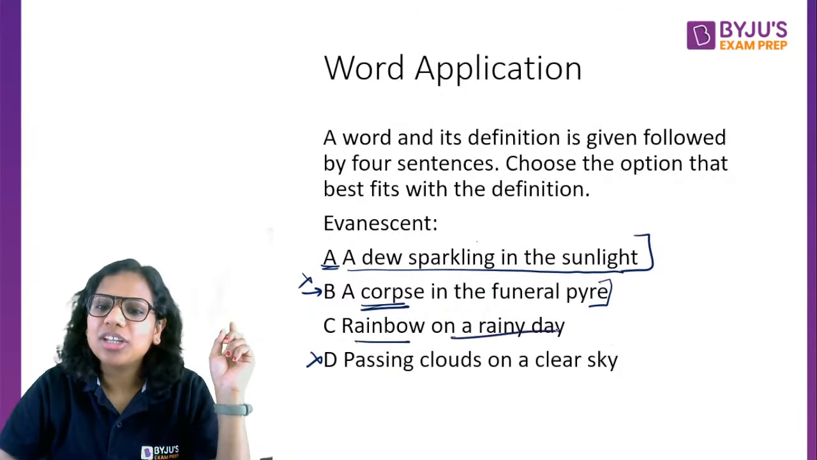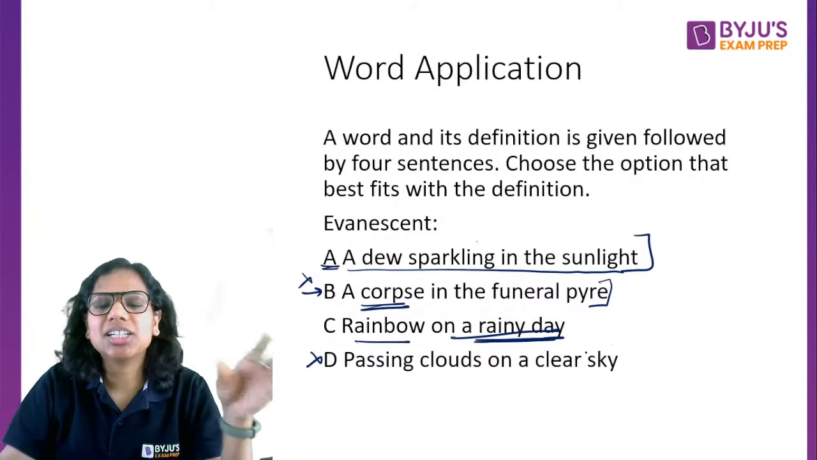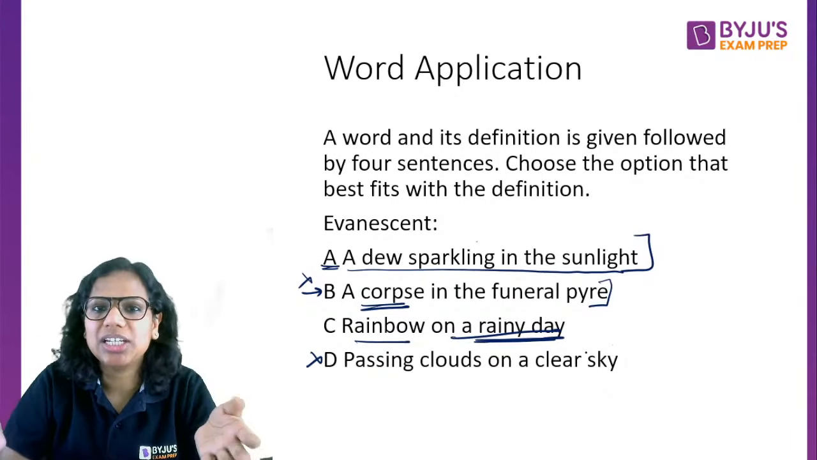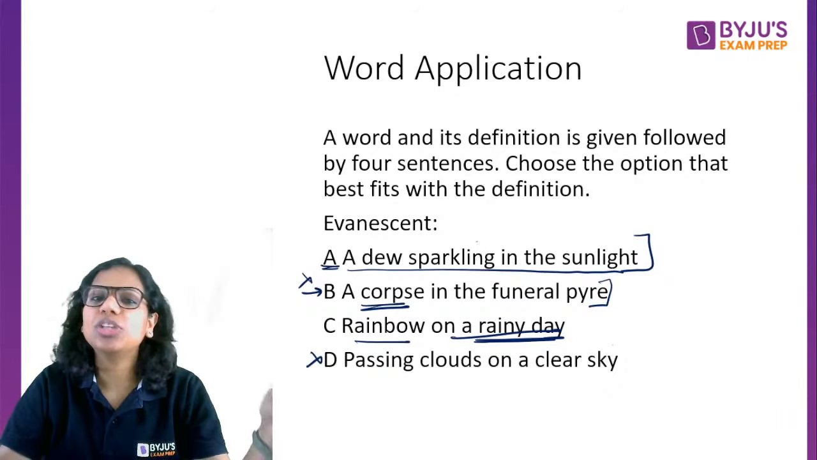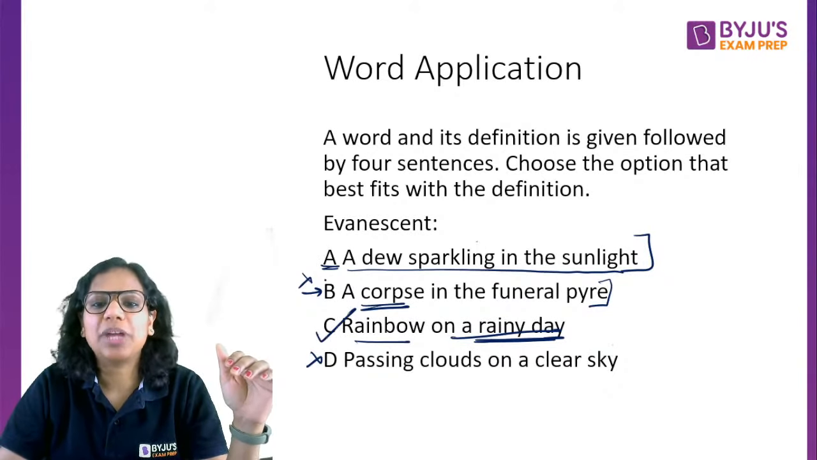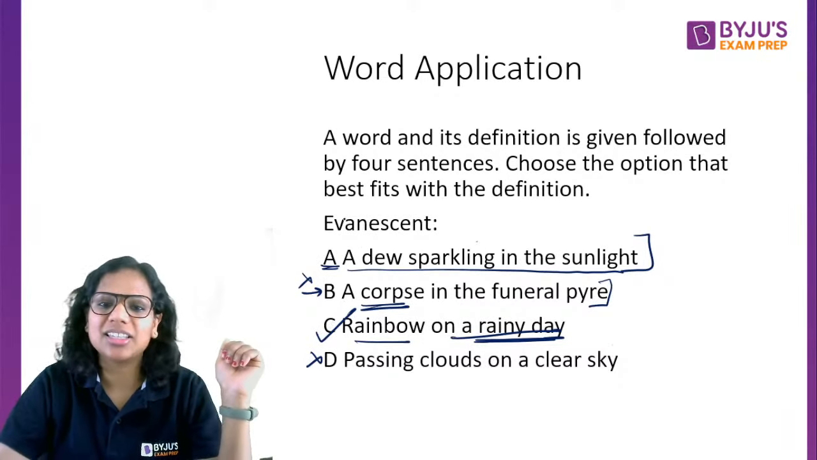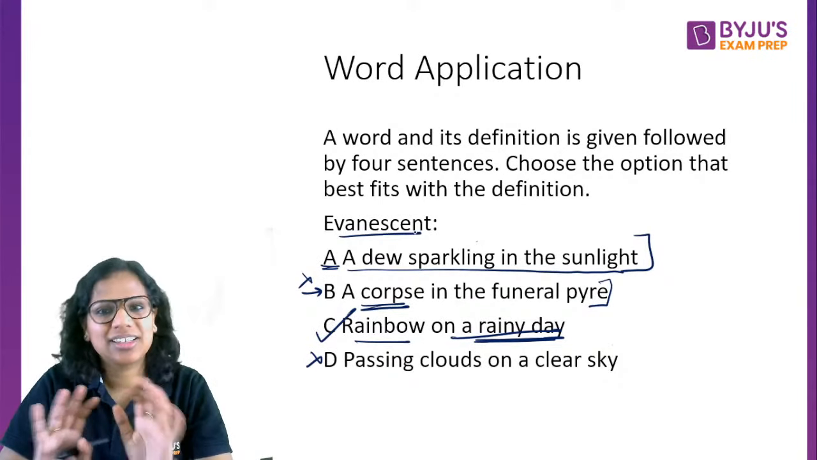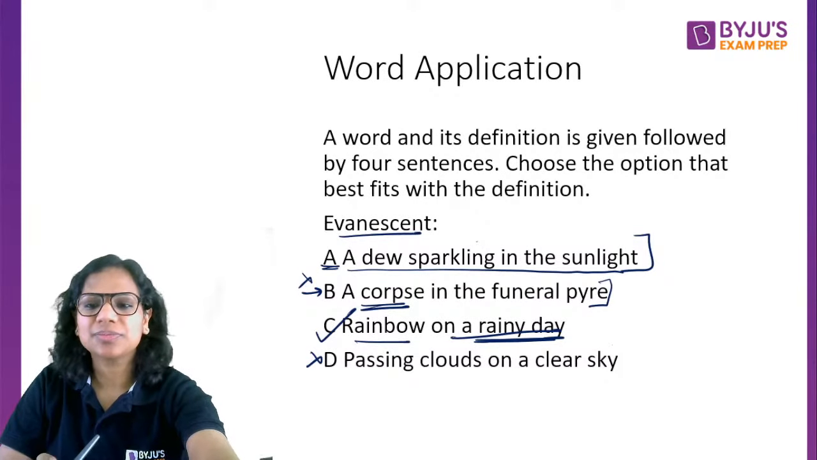But rainbow on a rainy day, now you are very clear here that it's a rainbow that has appeared on a rainy day. And through our general knowledge, we know that rainbows are again short lived. So C is a better fit when compared with A. And that's why C is our answer in evanescence. Right? Hope this is clear.